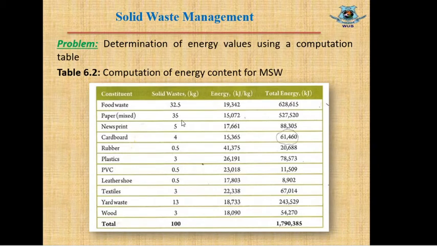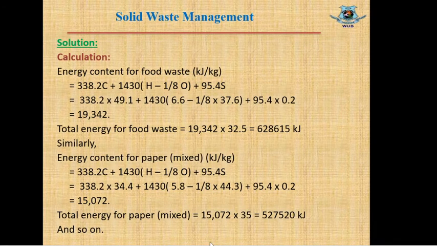Here the weight of paper mixed is 35 kg. If 1 kg of waste has energy content 15,072, then 35 kg of waste will contain 35 times 15,072 kilojoule. Let's see, total energy for paper mixed will be the multiplication of these two terms and will come to something like this value.